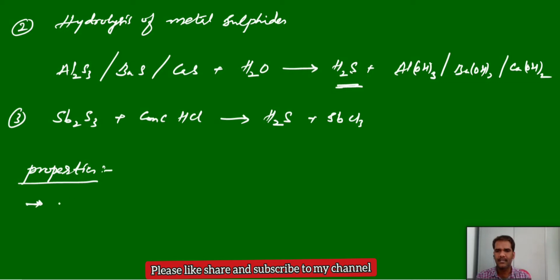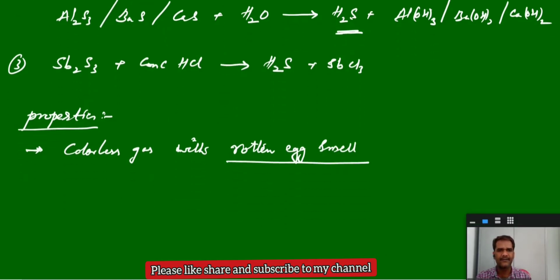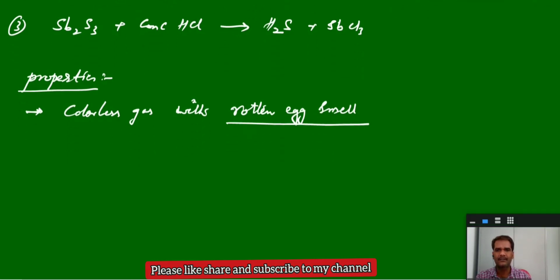First one, it is a colorless gas with a rotten egg smell. This is a very important point. It is a colorless gas with a rotten egg smell. We have phosphine with a rotten fishy smell, but hydrogen sulfide has a rotten egg smell.